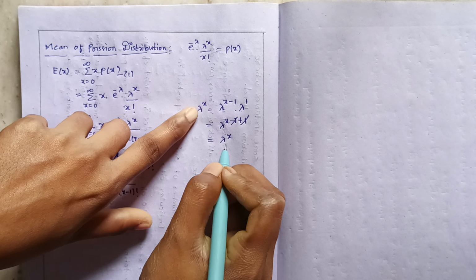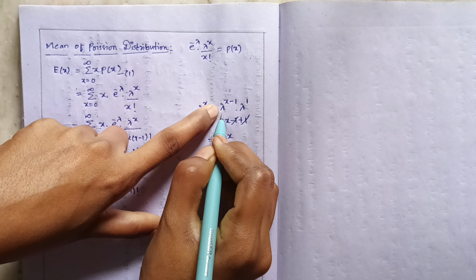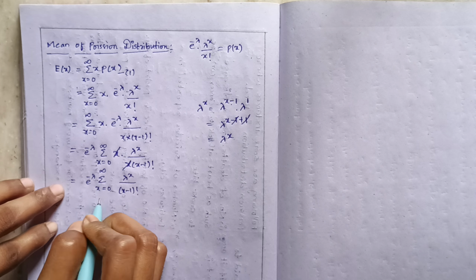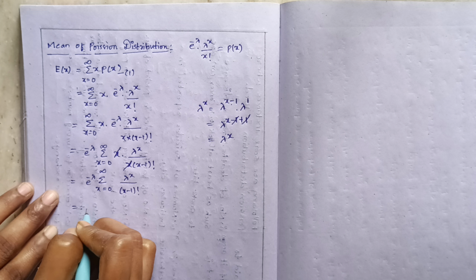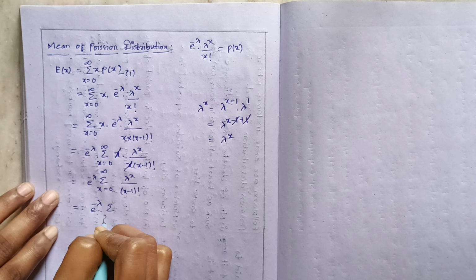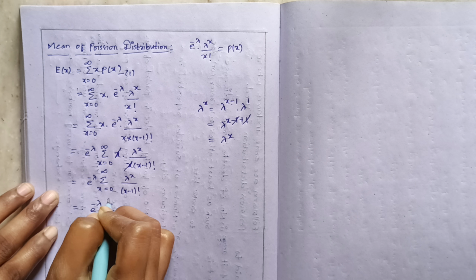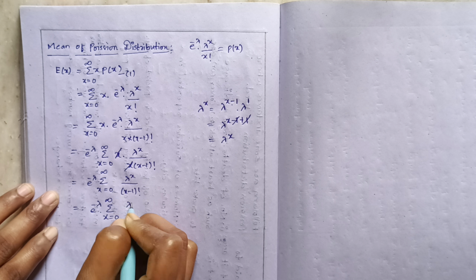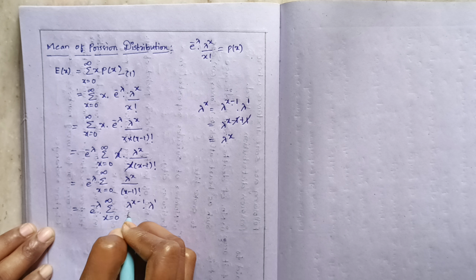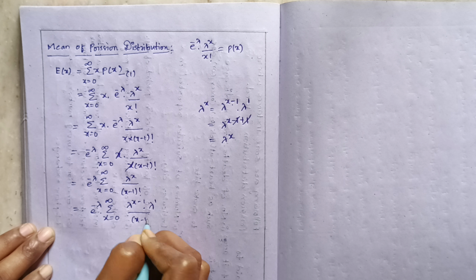So I can write lambda to the power of x as lambda to the power of x minus 1 into lambda to the power of 1. And therefore e to the power of minus lambda into summation x is equals to 0 to infinity lambda to the power of x minus 1 into lambda to the power of 1 by x minus 1 factorial.